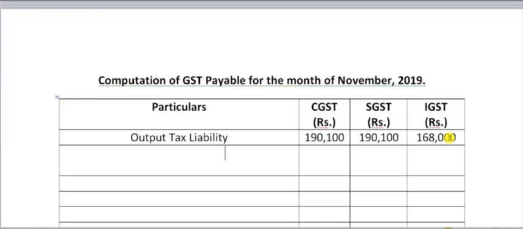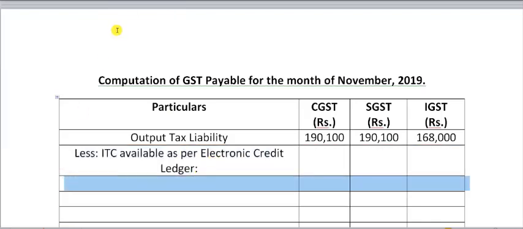Please remember, whenever there is an ITC balance in IGST, first and foremost we have to set off everything that is available under IGST. Only then do we go for the other ITC available. So let's start with the first one, under IGST. Though there is 1,70,000 available as credit under IGST, here we can claim only 1,68,000, right? Output tax liability is 1,68,000, so we can claim only that amount.